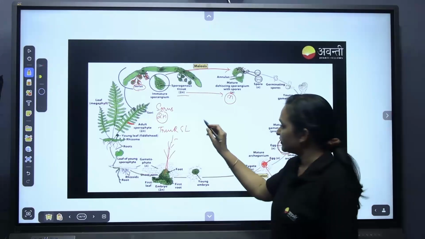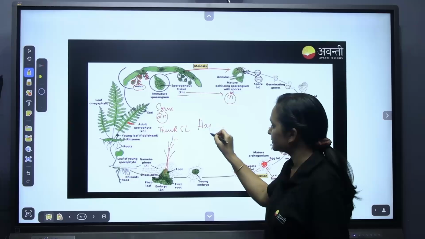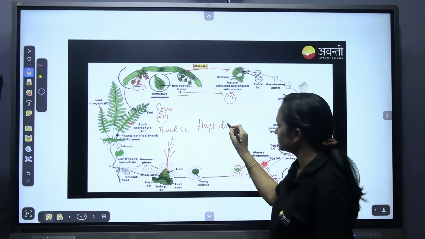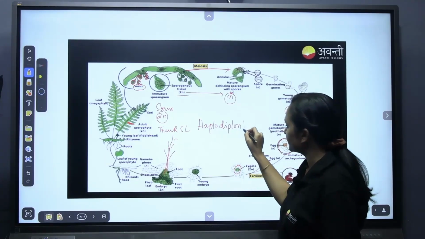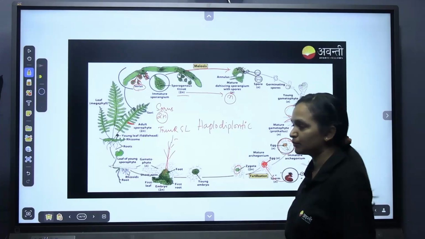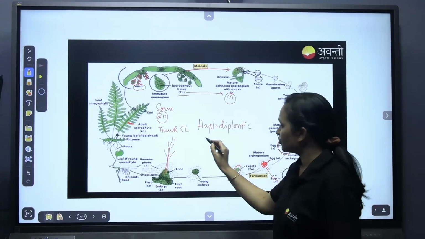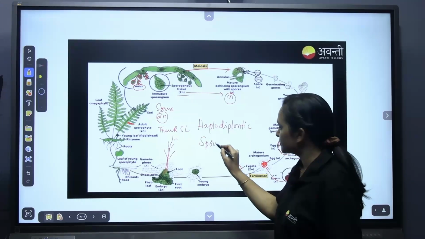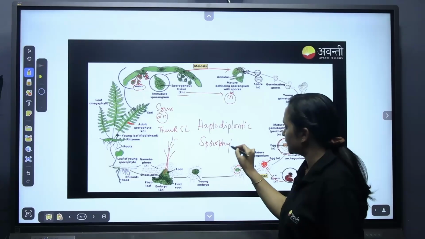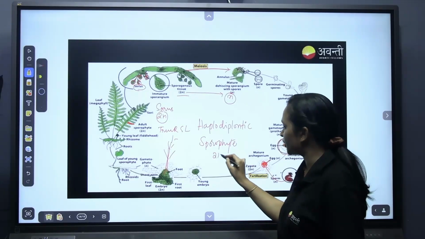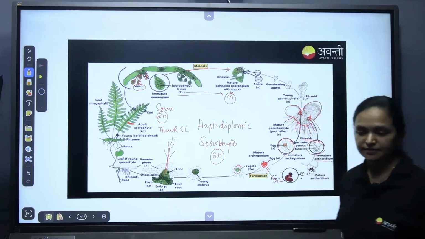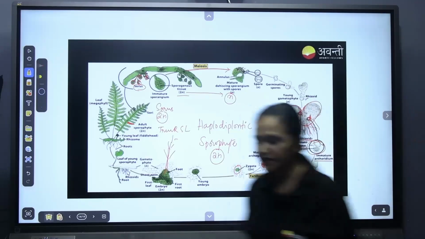This life cycle we call haplodiplontic, where the sporophyte is the dominant body, that is diploid. The sporophyte is dominant. I hope everybody is clear till here.